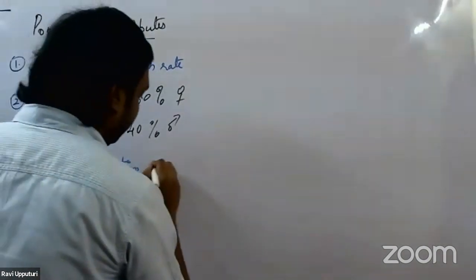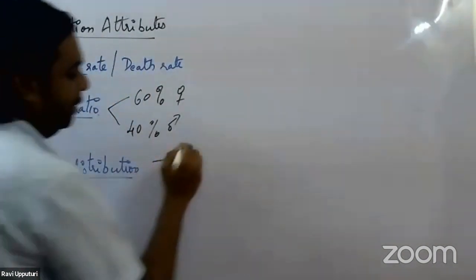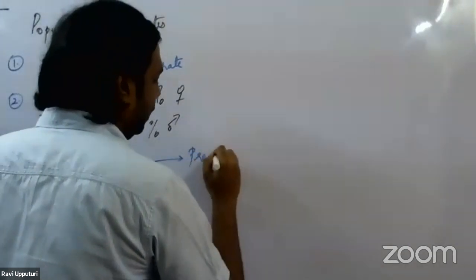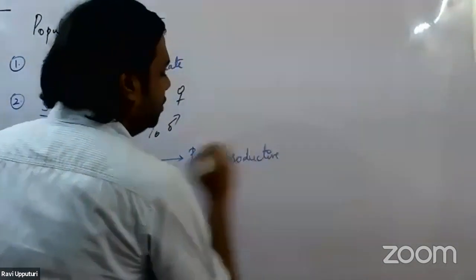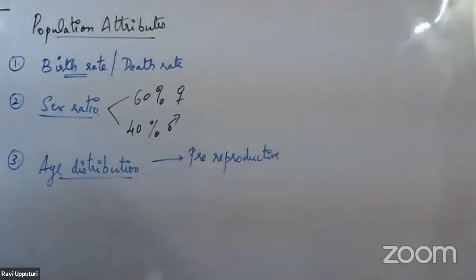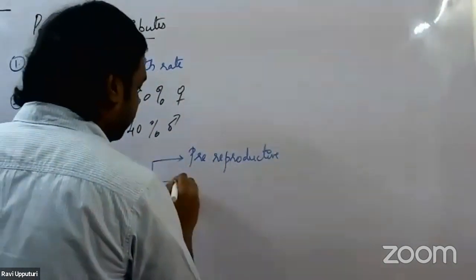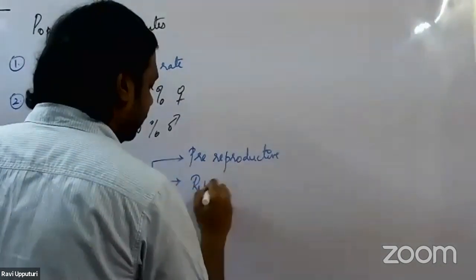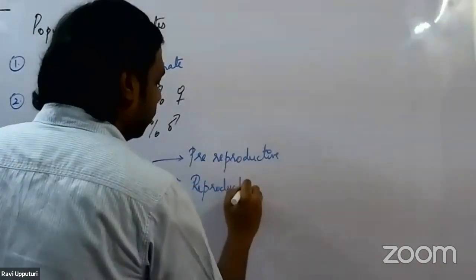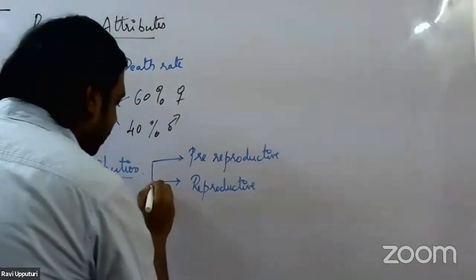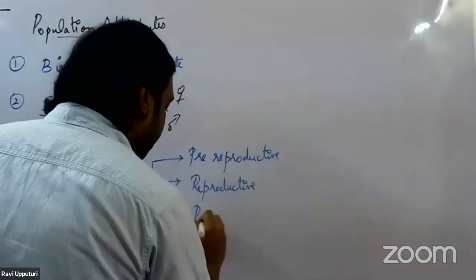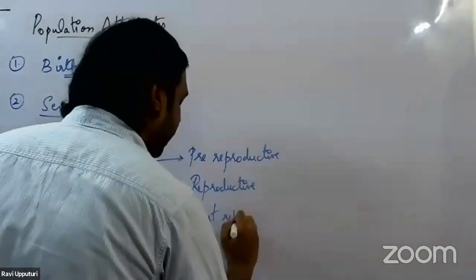The first age bracket, we start calling as pre-reproductive age. The second one is referred to as the reproductive age, and the third one is referred to as the post-reproductive age.